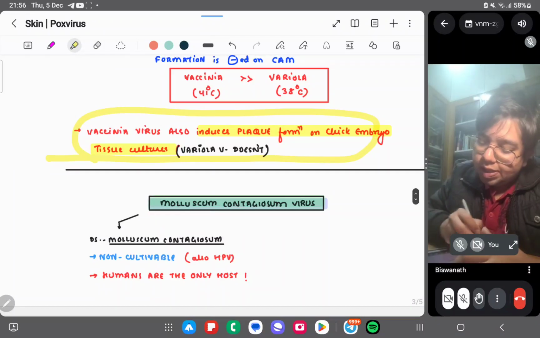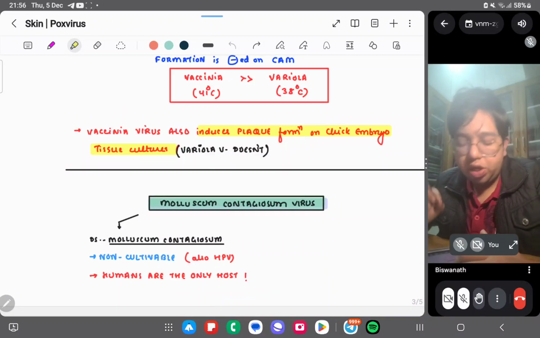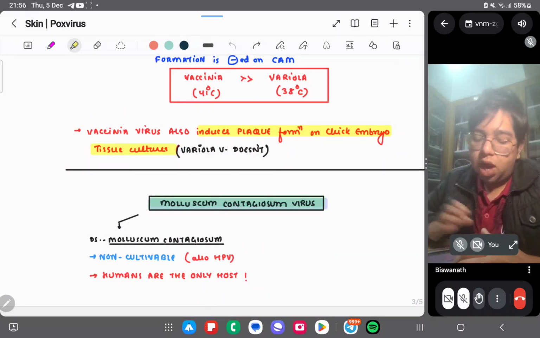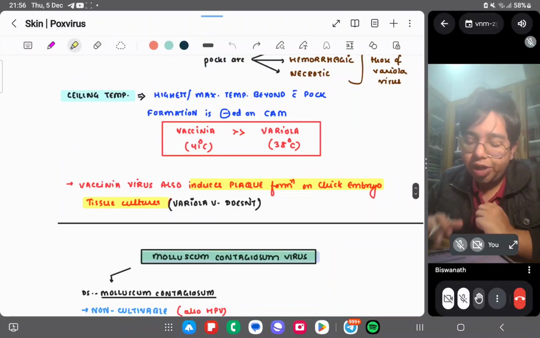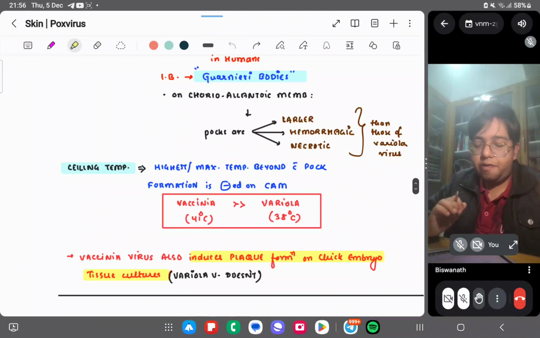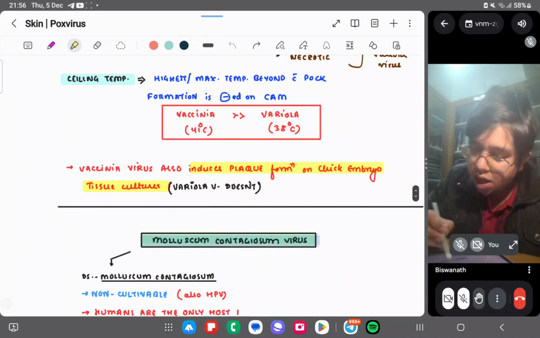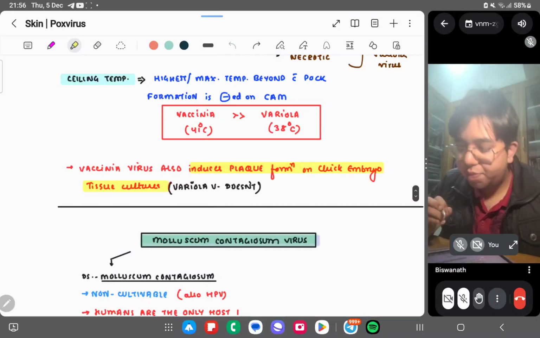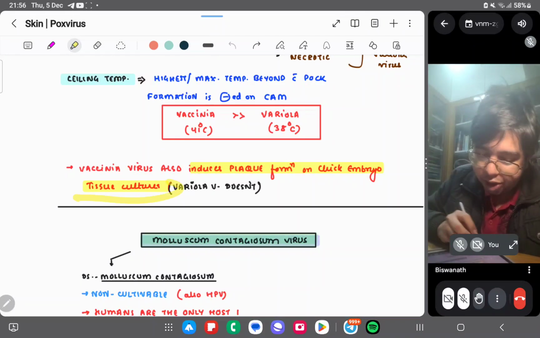Vaccinia virus also induces plaque formation on chick embryo tissue culture. So how can you differentiate vaccinia versus variola? The first one is the ceiling temperature. The second one is the plaque formation. Plaque formation occurs on chick embryo tissue cultures.